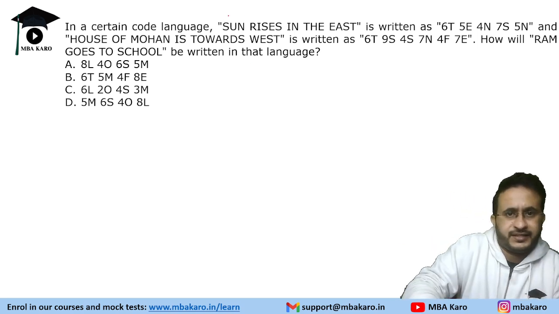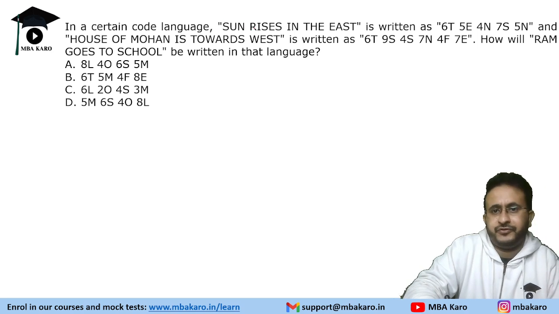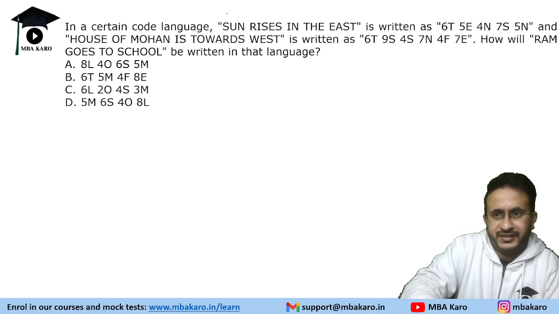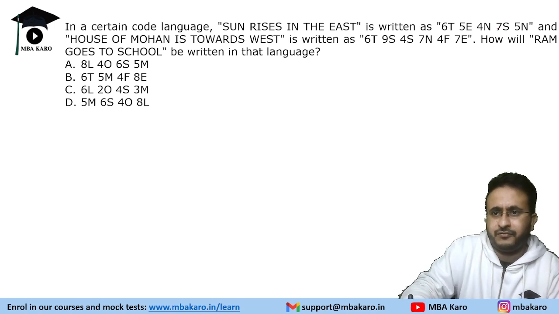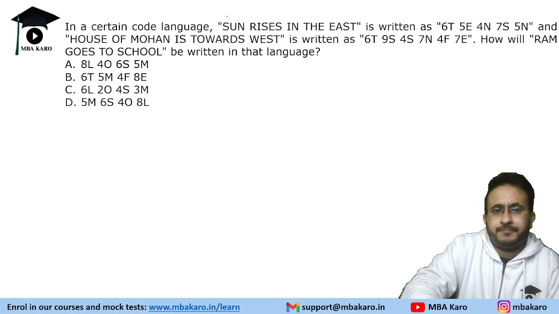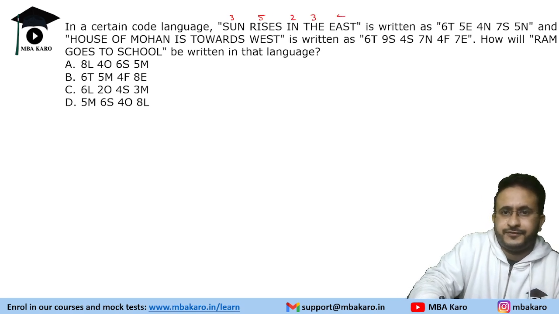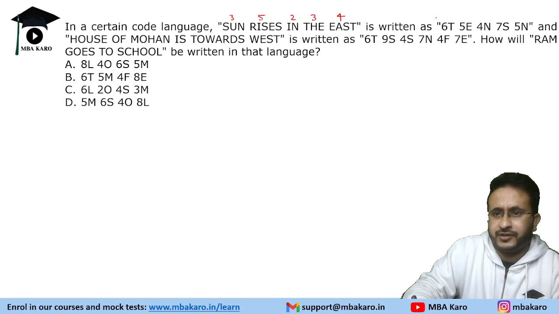Let us see the relation, that how can we get the desired number. So sun, if we see there is no common letter, so we will have to figure out the number of alphabets in it. So probably one thing could be we can find the number of alphabets and figure out what it could be. So it has three alphabets, five alphabets, 2, 3, 4. Do we have 3, 5, 2, 3, 4, 6, 5, 4, 7, 5?